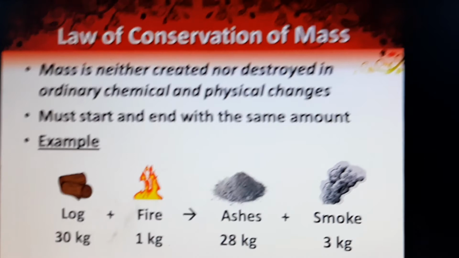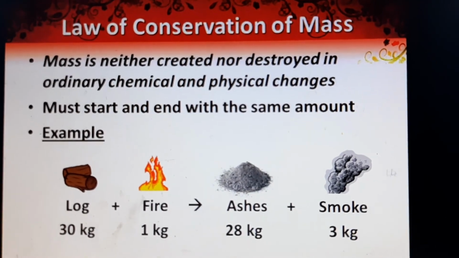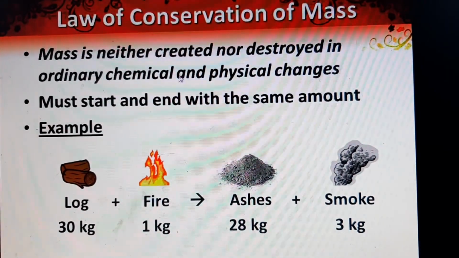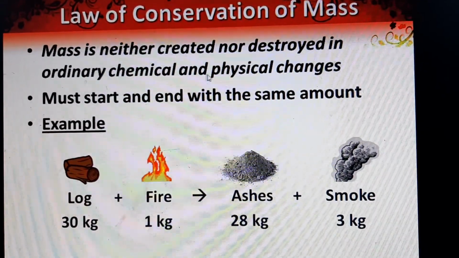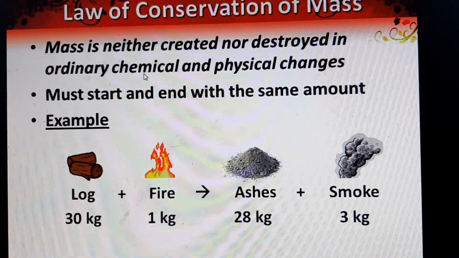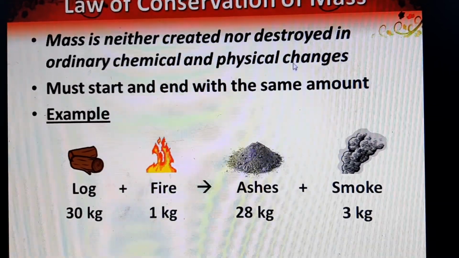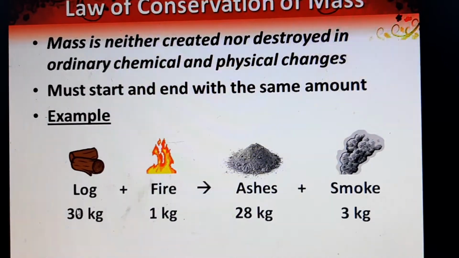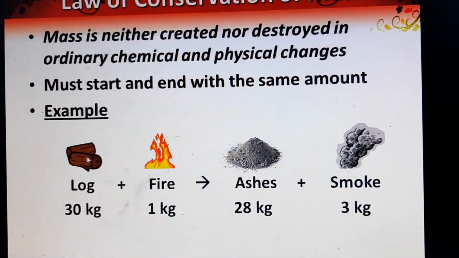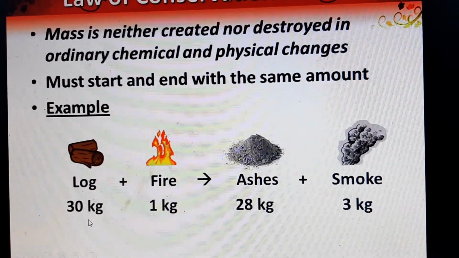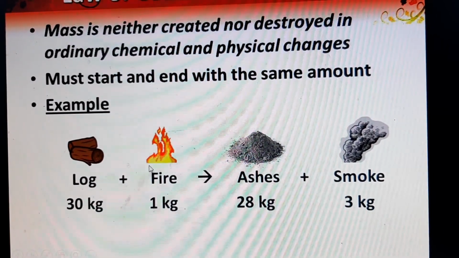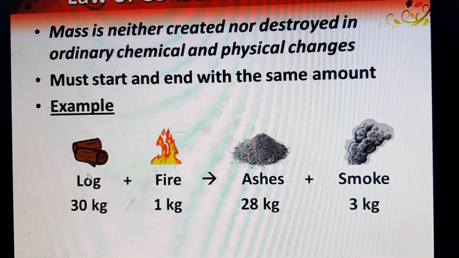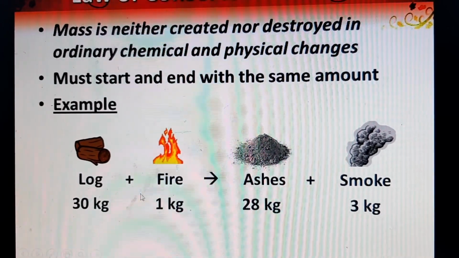Law of conservation of mass: you have already studied that mass is neither created nor destroyed in ordinary chemical and physical changes. So when there are any physical and chemical changes, the masses are not created or destroyed. Like here you have a piece of log. What is the weight of the log? 30 kg. And we have fire. The mass of the fire is 1 kg. So when both of them combine, that means 31 kg is combining together.